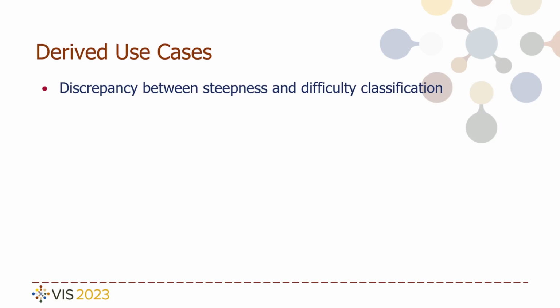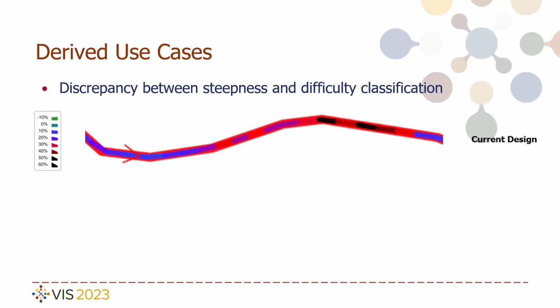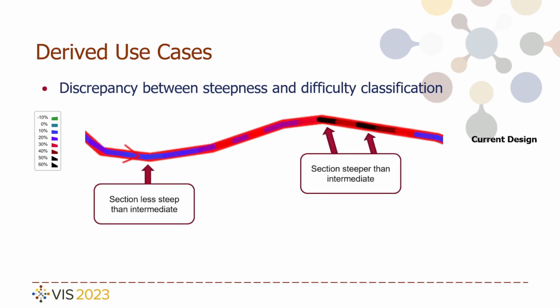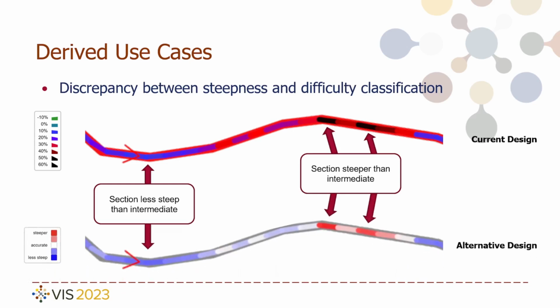During the study, a number of derived use cases, which could also be investigated by SkiVis, became apparent. One finding in the study was that a lot of slope segments are deviating from the given difficulty classification. With a little adaptation of the color scale, segments being steeper than the classification can easily be identified by red color indicating danger. Segments which are less steep than the classification are visible as blue. Although being intriguing, this design leads to confusion as the colors red and blue are already established by the skiing context.